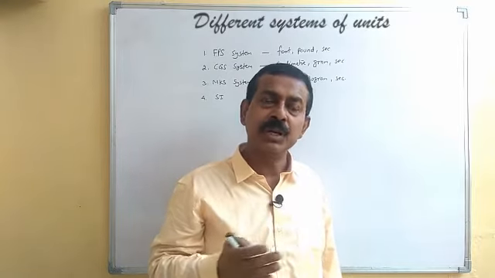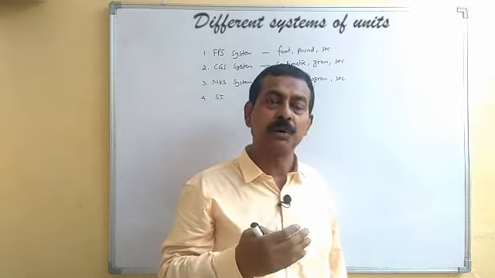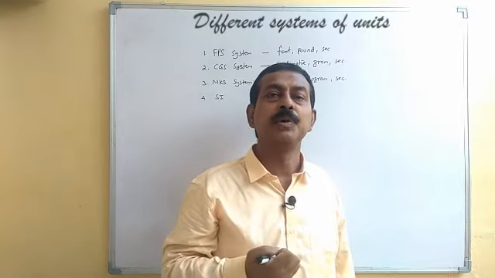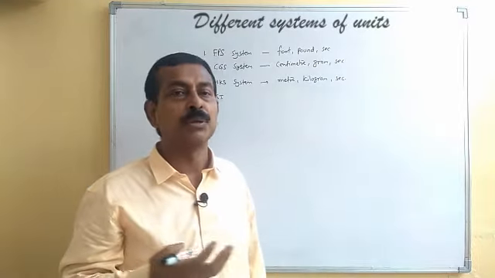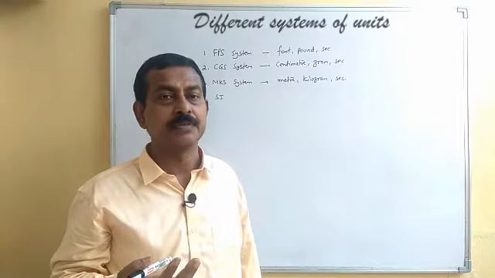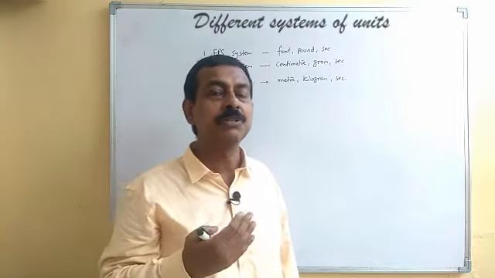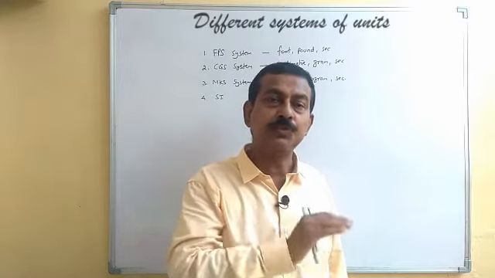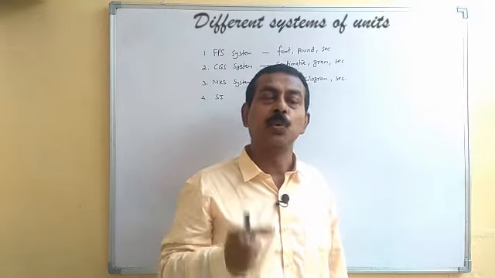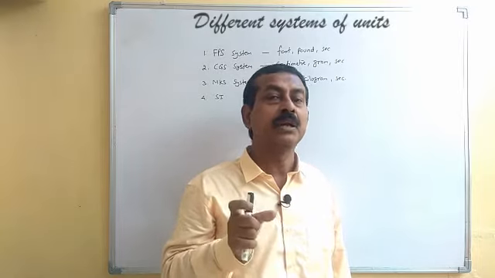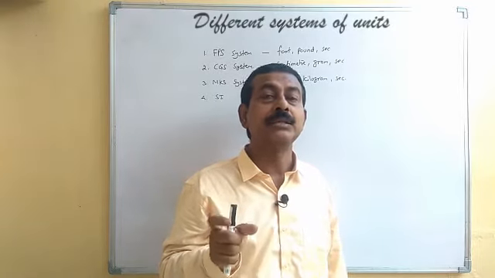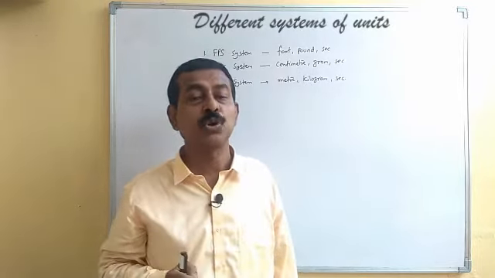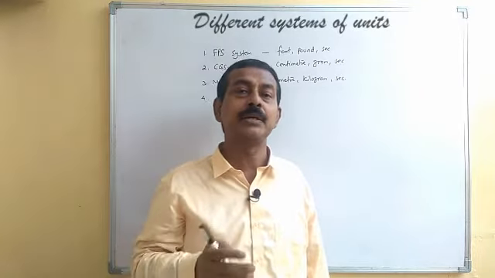In day-to-day life, the kilogram is a convenient unit for measuring mass. Similarly, meter is a convenient unit for measuring length. So we changed from CGS to MKS, where the units were relatively larger and of suitable size as compared to measurements made in day-to-day life.